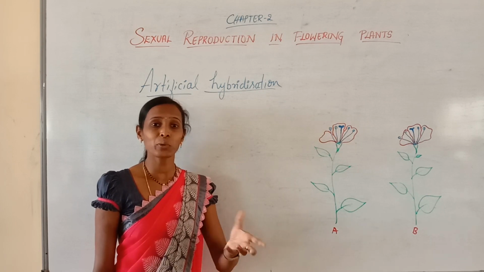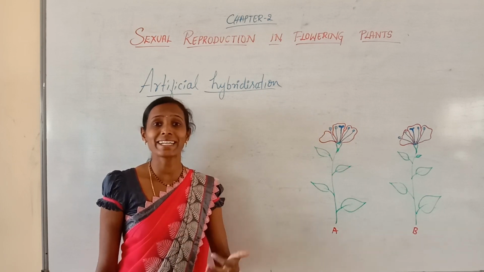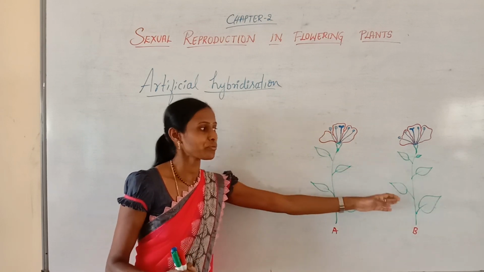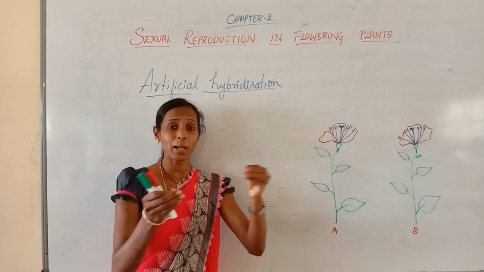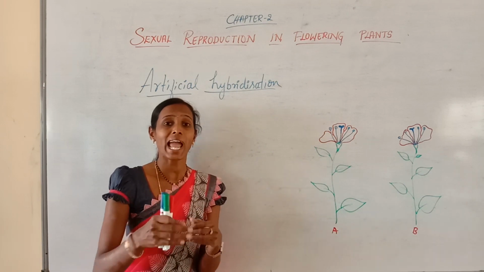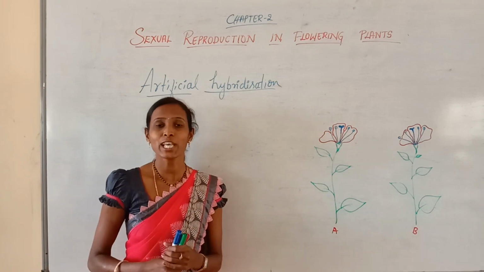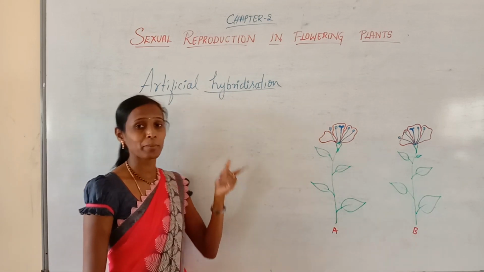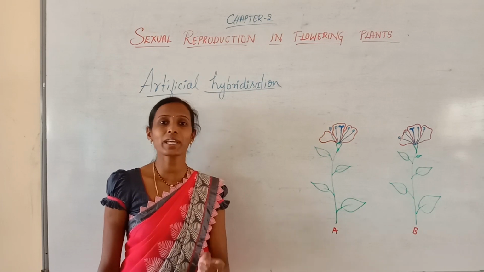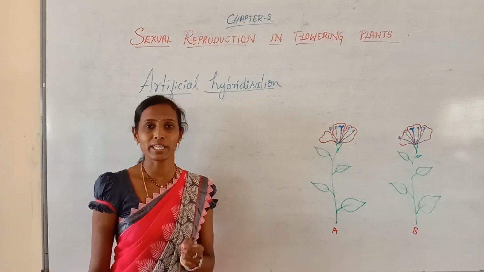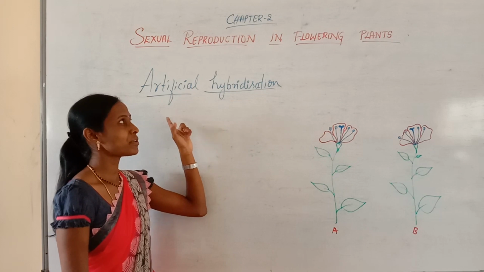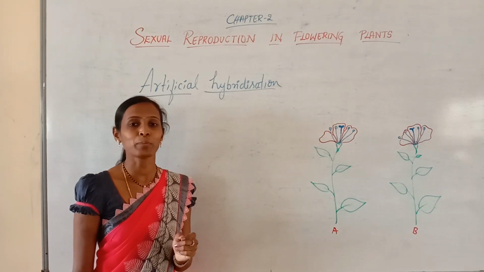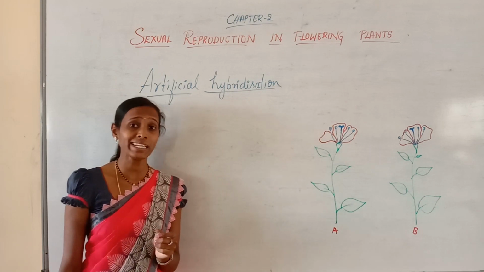And why are we doing these crosses? To combine their desirable characters. We are combining the characters from plant A and from plant B, so we combine the desired characters and produce commercially superior varieties. The hybrids obtained from artificial hybridization are usually superior varieties and are commercially very important. Artificial hybridization is one of the major approaches in plant improvement programs.